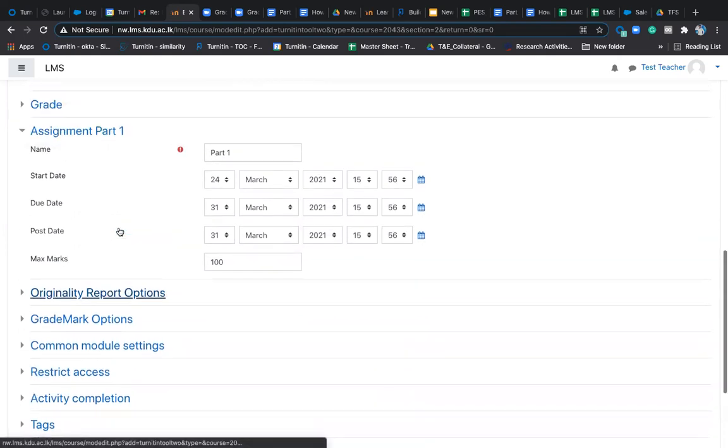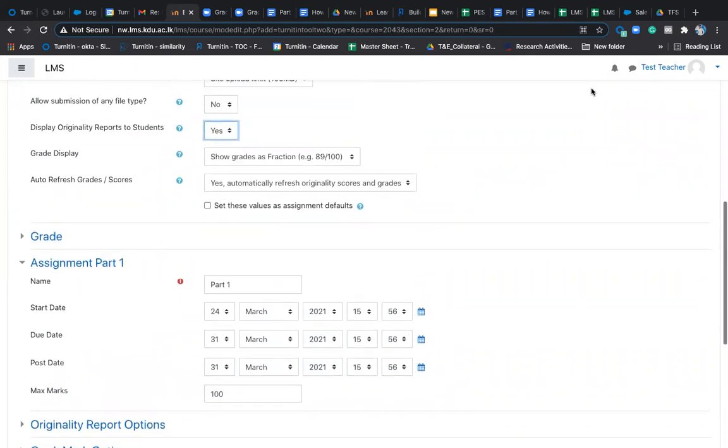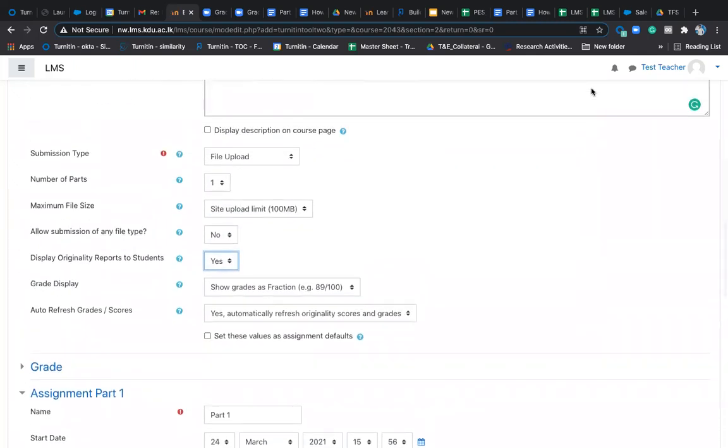Thanks, Purna. Can I ask a question there? Yes, sure. I'm Dr. Nirupul from the Faculty of Engineering. In that, above you selected that any file type can be uploaded, file upload, right? But here, for allow submission of any file type, you have selected no. Why is that?